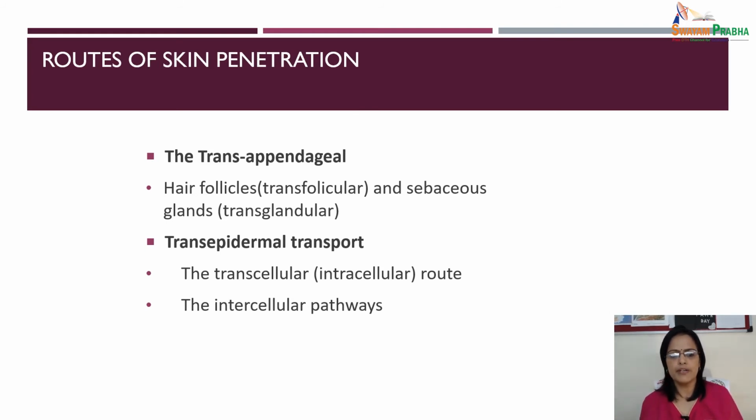And in transepidermal transport, there are two ways: transcellular and intercellular pathway. This transepidermal route is highly permeable and the skin behaves as a passive barrier to diffusing molecules, and it is suitable for absorption of various ions and large polar molecules.